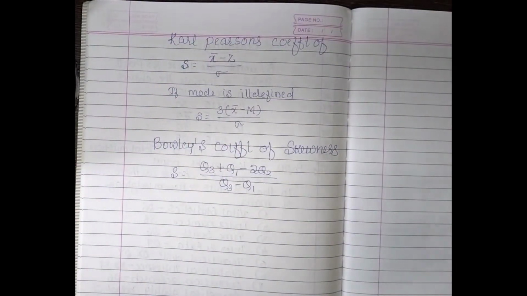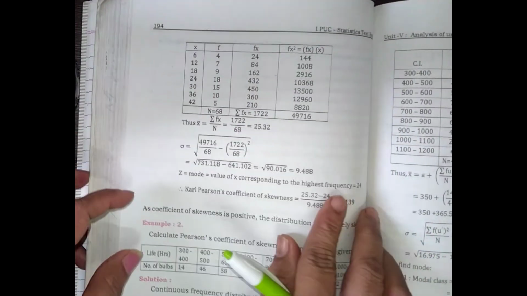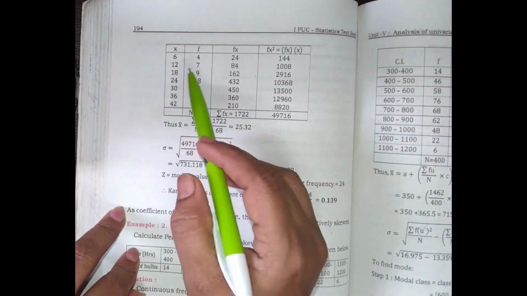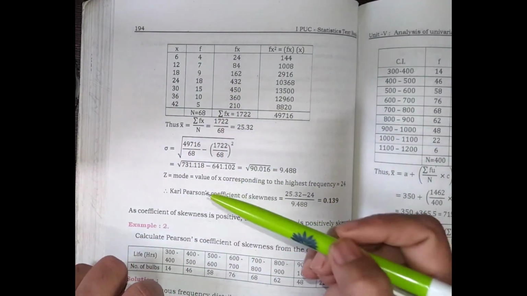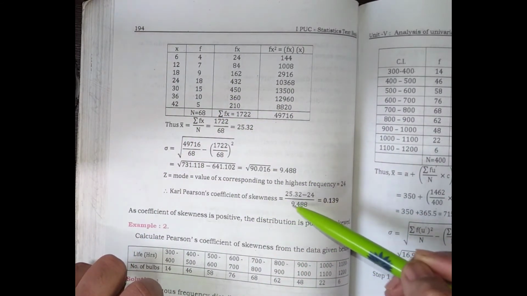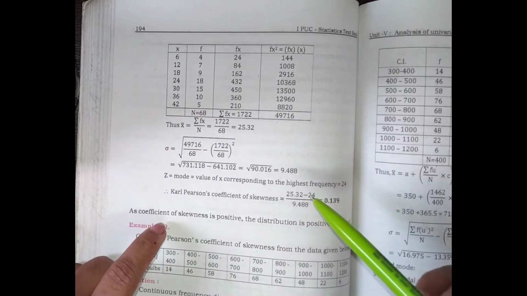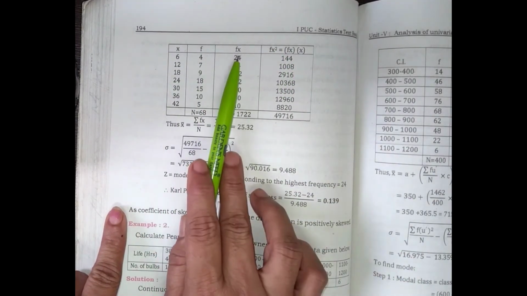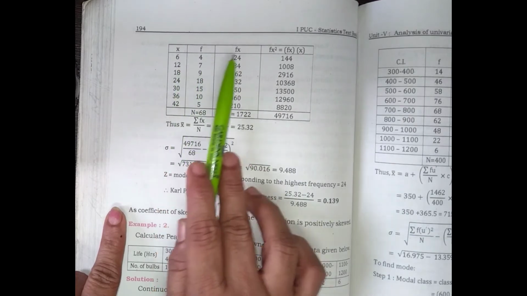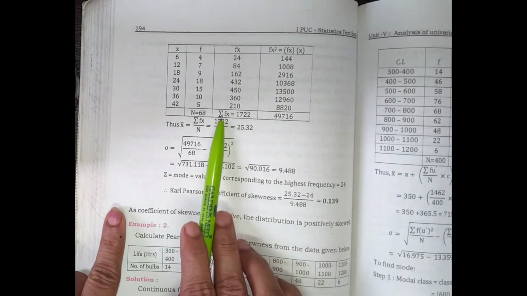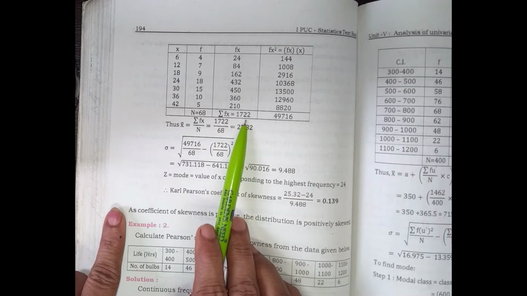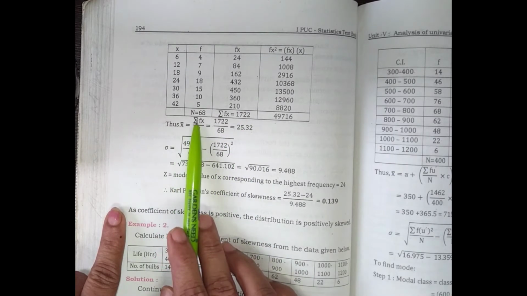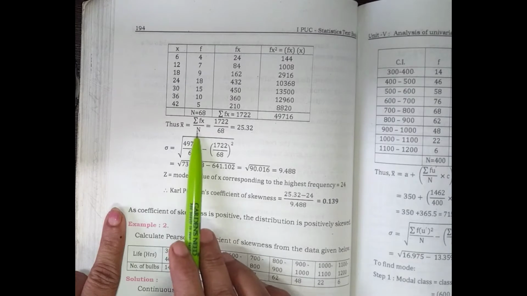Then we are writing it column wise, x and f. Then what is the skewness we have to calculate? What is the skewness formula? S is equal to x bar minus z divided by sigma. Then to calculate x bar, we need f into x, fx. If we take a total, summation of fx is equal to this. X bar is equal to summation of fx divided by capital N.